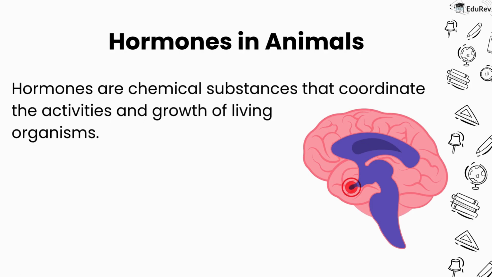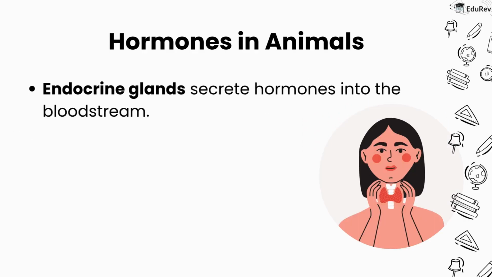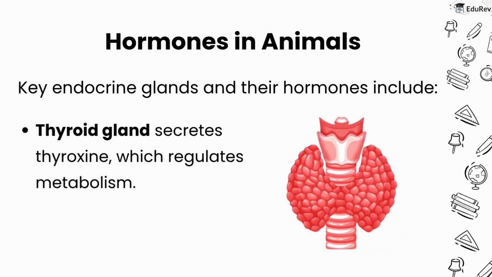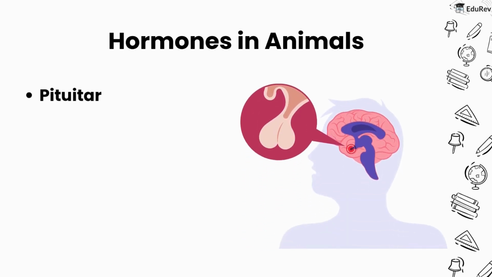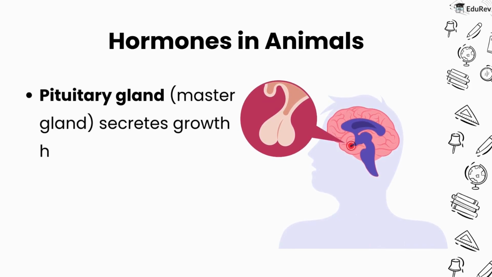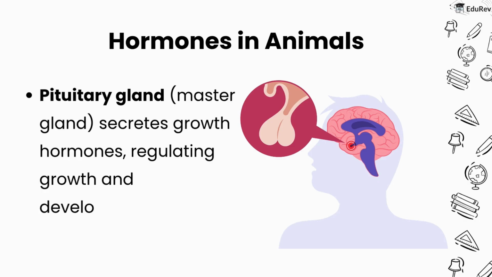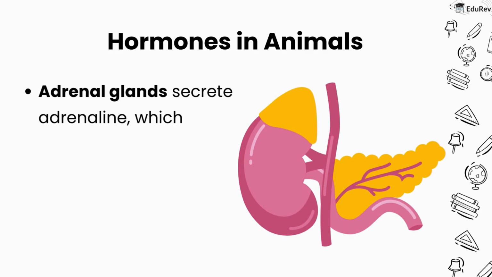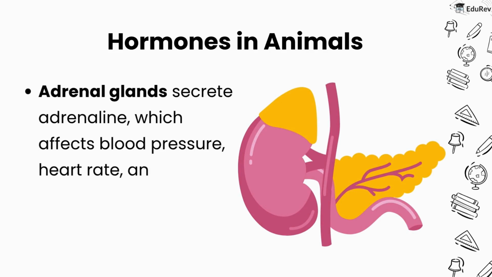Hormones are chemical substances that coordinate the activities and growth of living organisms. Endocrine glands secrete hormones into the bloodstream. Key endocrine glands and their hormones include: thyroid gland secretes thyroxine, which regulates metabolism. Pituitary gland, the master gland, secretes growth hormones, regulating growth and development. Adrenal glands secrete adrenaline, which affects blood pressure, heart rate, and carbohydrate metabolism.